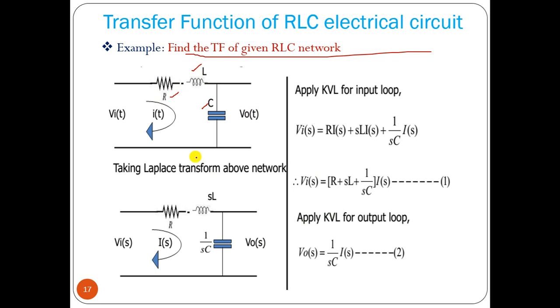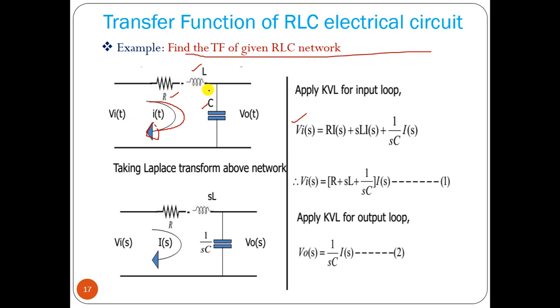RLC, okay. So if we apply KVL for this loop, what we can write, VIS, taking the Laplace transform directly, VIS equal to R into IS plus L di dt.